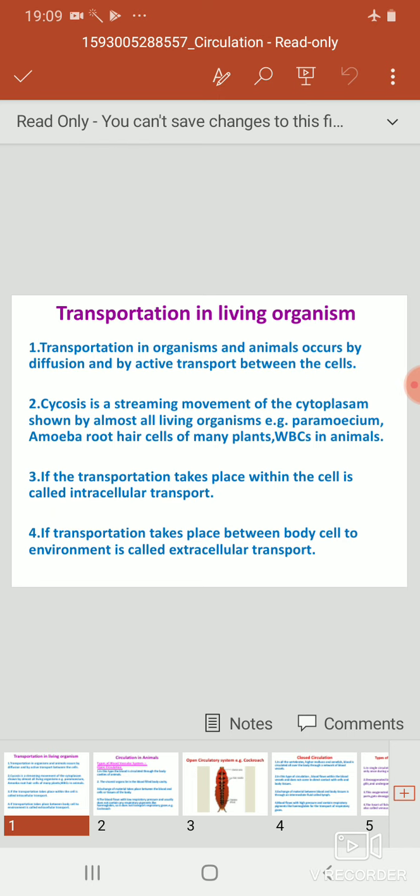If the transportation takes place within the cell, it is called intracellular transport, and if the transportation takes place between the body cell and the environment, it is called extracellular transport. In this extracellular transport, as we know, the animals which prefer to live in an aquatic habitat, that is the hydra, or those which belong to the phylum Porifera, can exchange gases with the aquatic environment and survive.